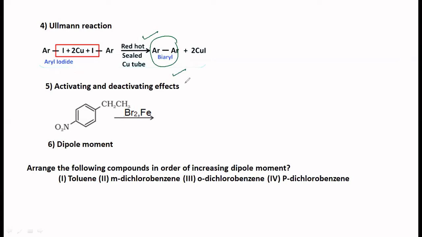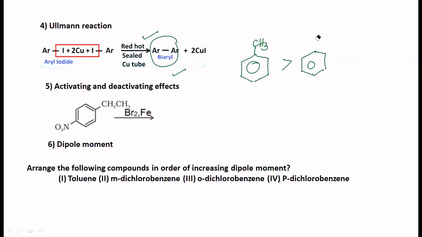Then this is important. One question I had taken in the second session or so, activating and deactivating groups. Those groups which make the benzene ring more reactive than benzene itself for electrophilic substitution are called activating groups, like this. This one will be more reactive than benzene towards electrophilic substitution. All of you must be knowing this.